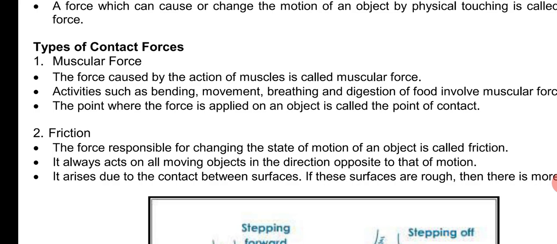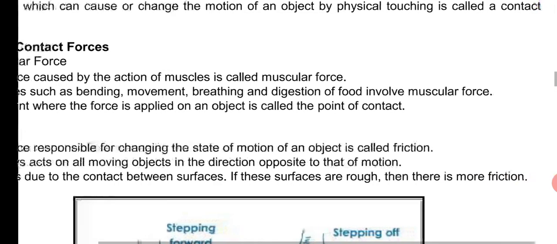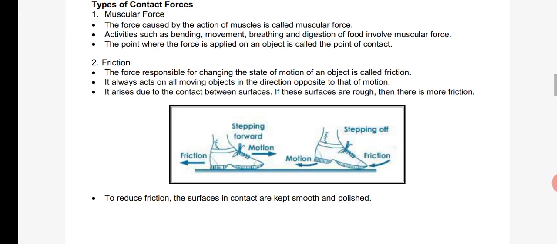As I already said, because of two surfaces in contact, frictional force will arise. If these surfaces are rough, then there is more friction. If the surface of contact between the two objects is smooth or polished, then the frictional force will be very less.